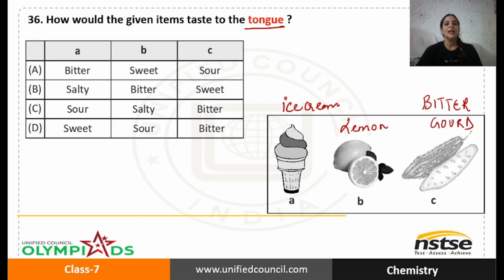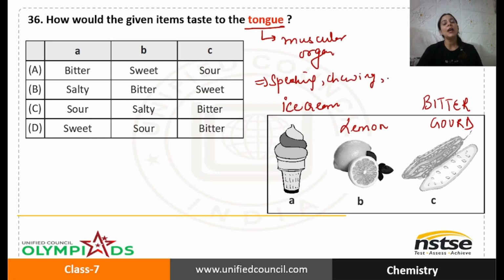Bitter gourd. So basically what is tongue? Tongue is a muscular organ present in your mouth. This is tongue. Tongue helps in speaking. Tongue helps in chewing. Tongue also helps in tasting things. You must have seen the tongue has small cells over its surface so that it can sense the taste. It's also a sense organ. Remember, it is also a sense organ.